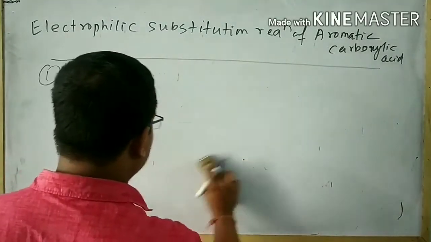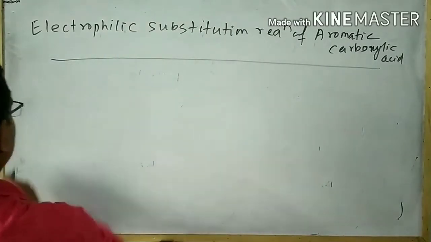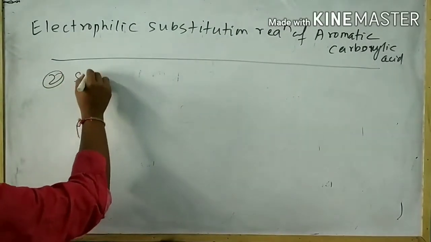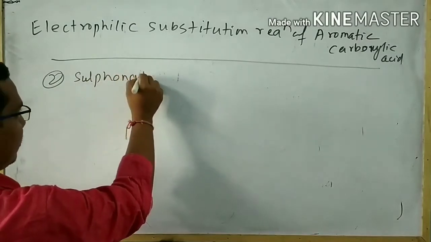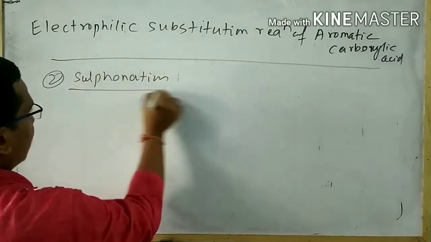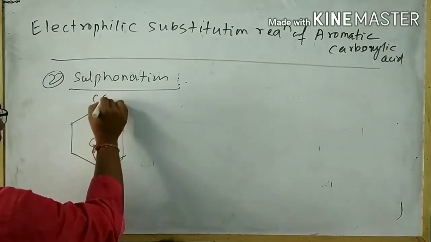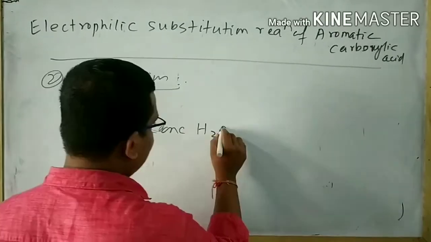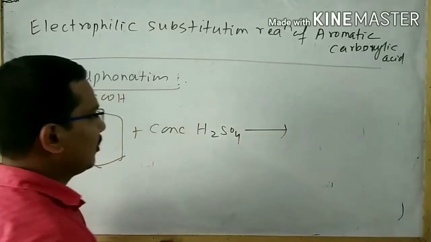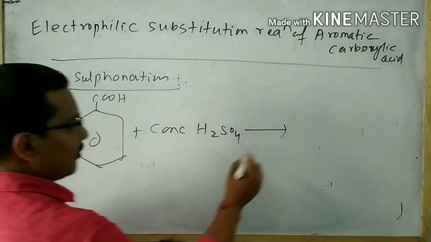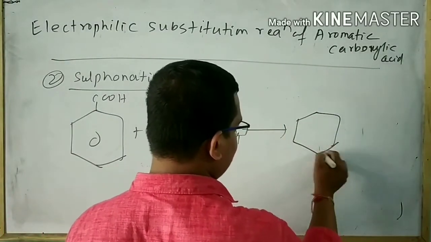Next is sulfonation. Take benzoic acid and concentrated H2SO4. Then what happens?